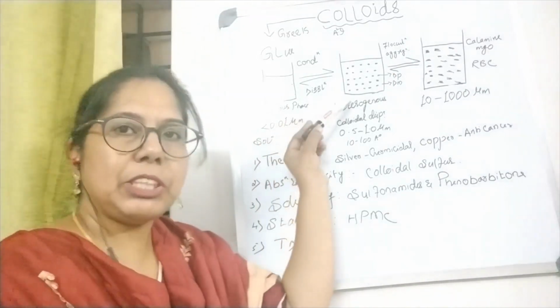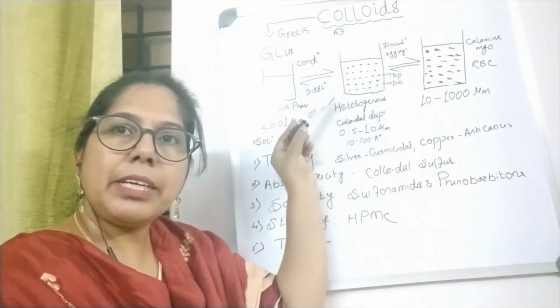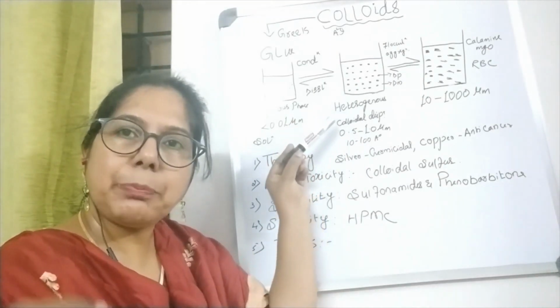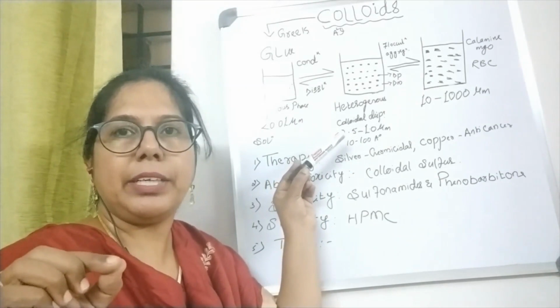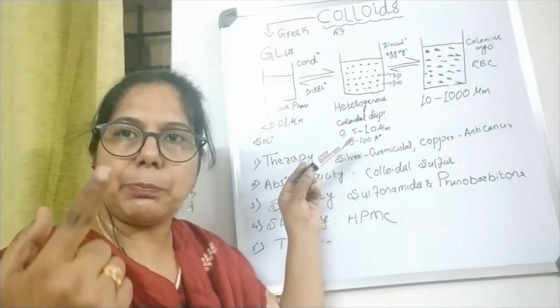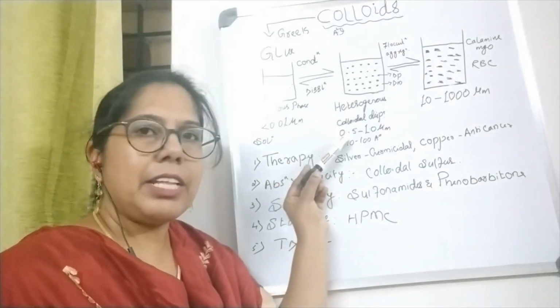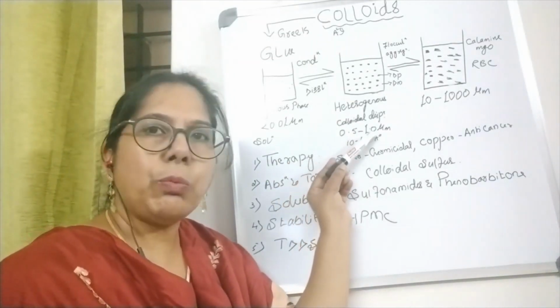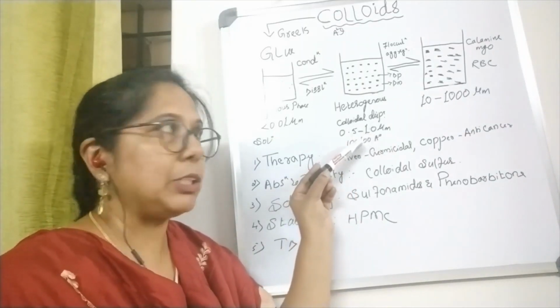Whereas in the colloidal dispersion, as I said in the definition, the dispersed particle has been uniformly distributed in the dispersion medium. Here we have two phases, the dispersed particle and the dispersion medium. Size ranges from 0.5 to 1 micrometer, or we can say 10 to 100 Angstroms.